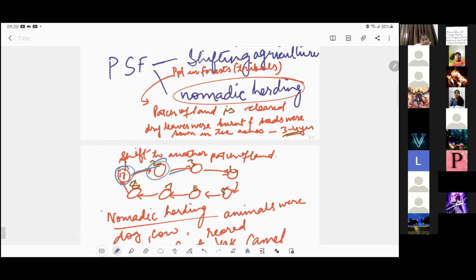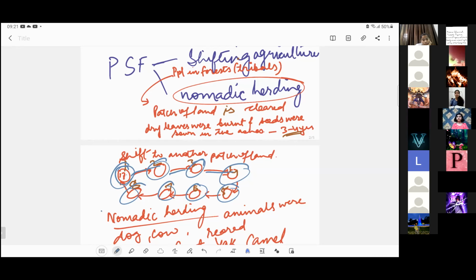Then again the same practices are repeated. Then again they shift, and ultimately by shifting from one land area to another, they come back after, say, 30-40 years to the same patch of land which they had left a long time back for regaining its natural fertility. Right? So how do they know that this is the land? They don't know this, but because they live in a particular land area, they know that they have a boundary of it.